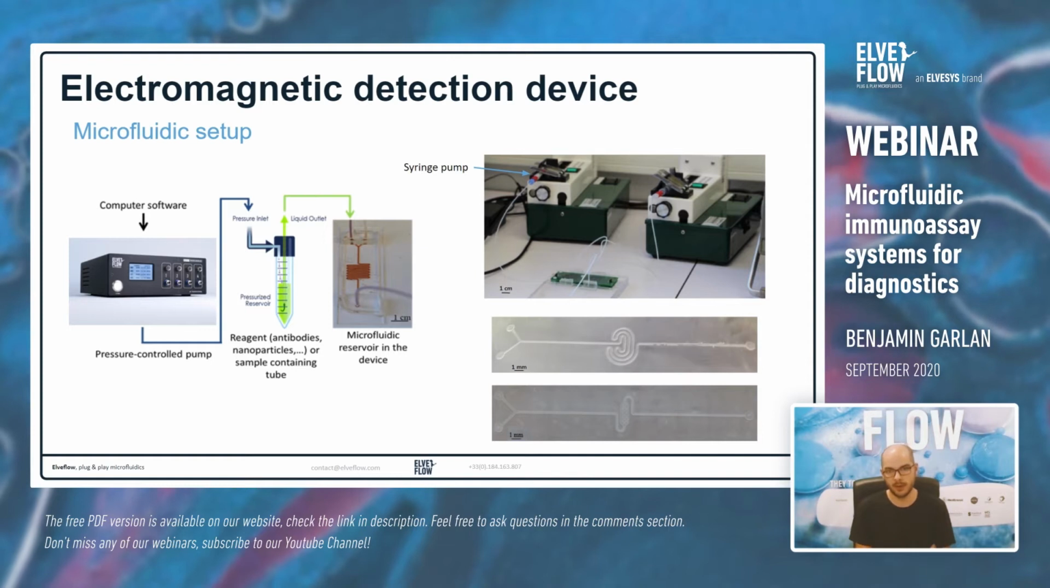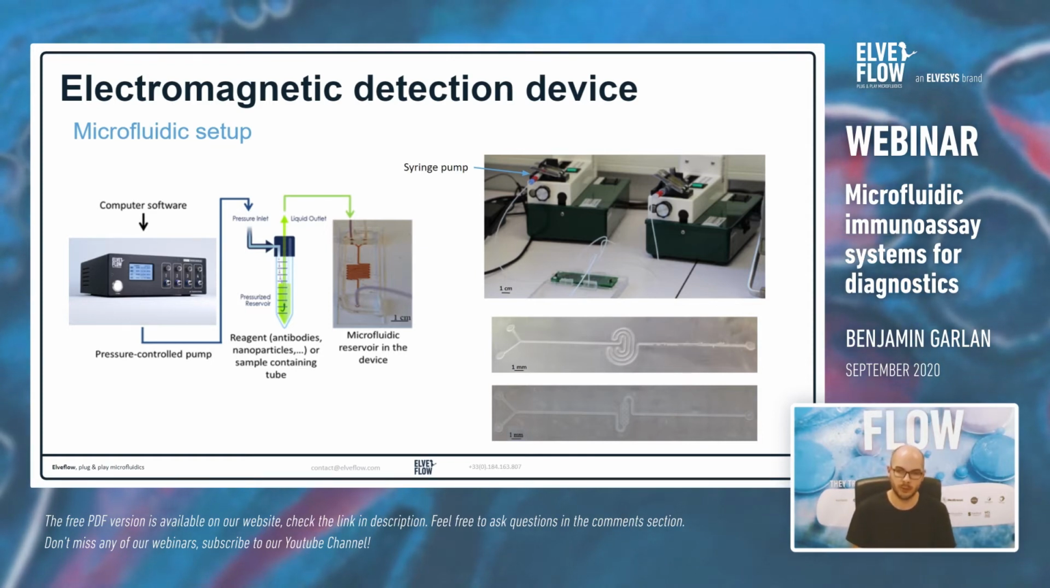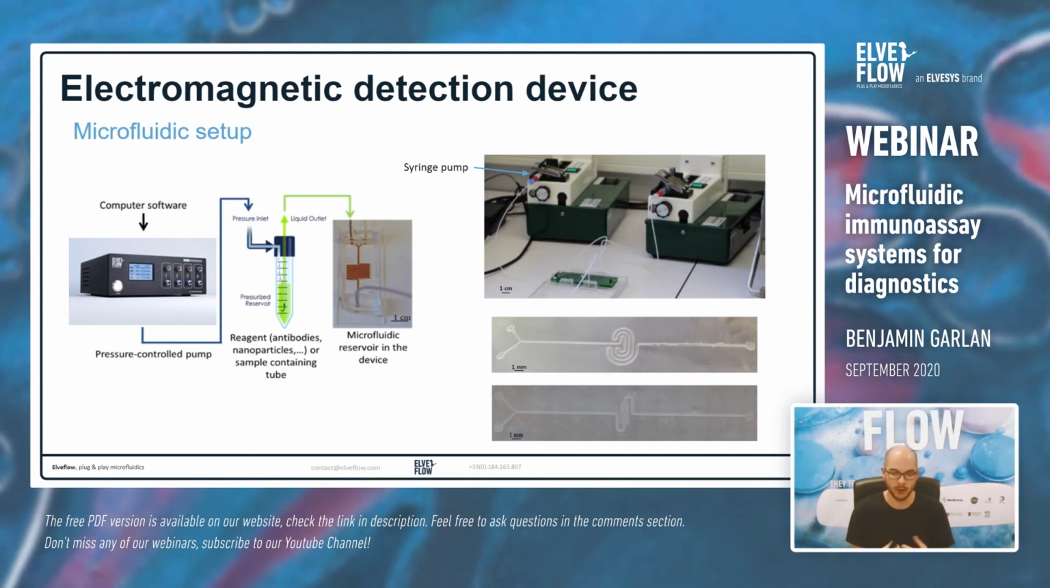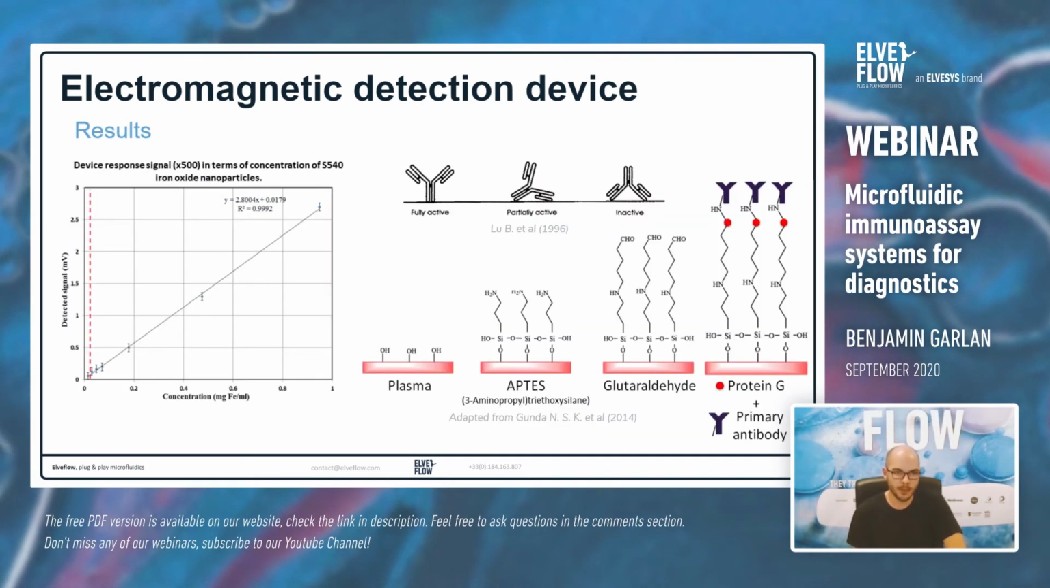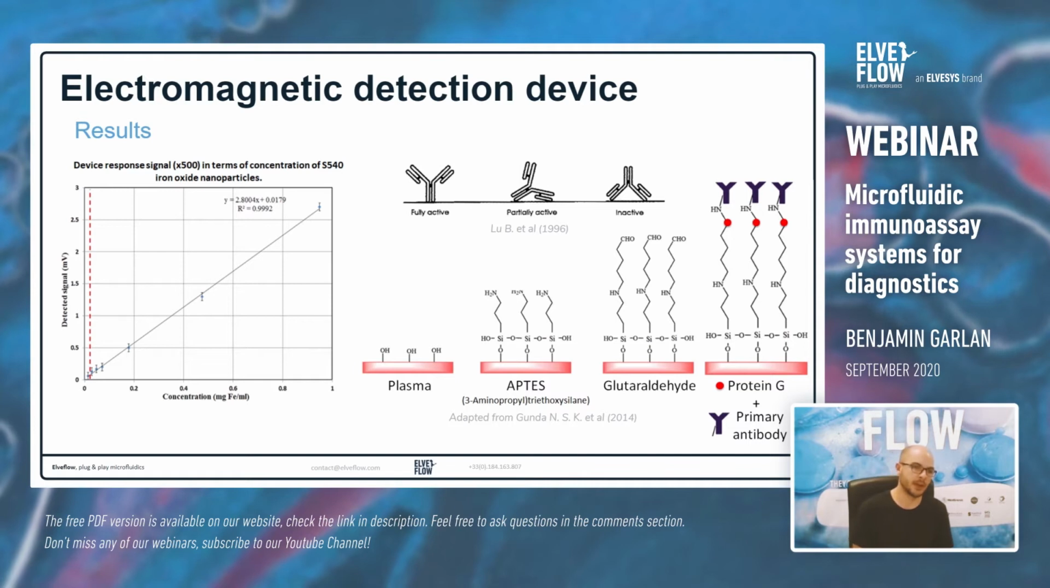We used this configuration to test different kinds of microfluidic channel geometries. You can see the first one is close to the coil geometry, and the second one has pillars to improve the surface to volume ratio. And we tested our prototype with different concentrations of magnetic nanoparticles, and we had a good linearity in our results, which is good, and we also had a low limit of detection.